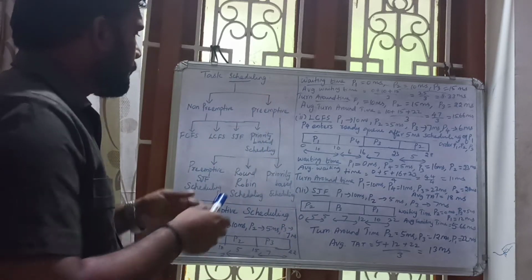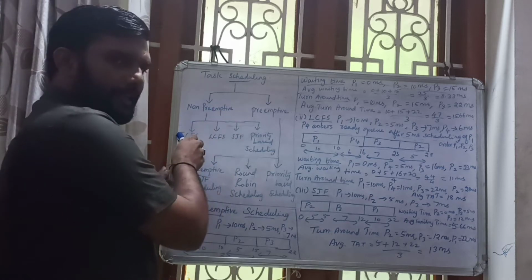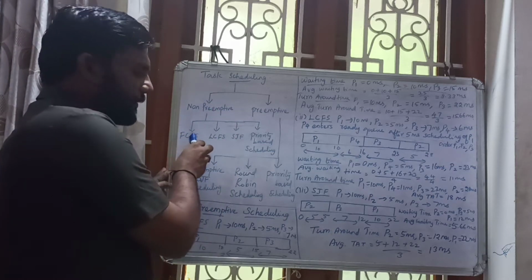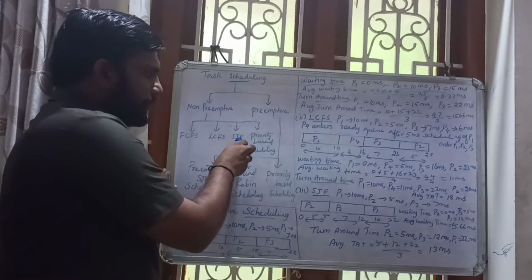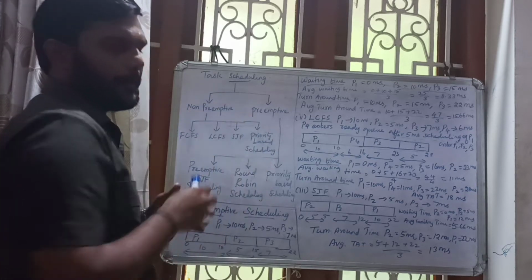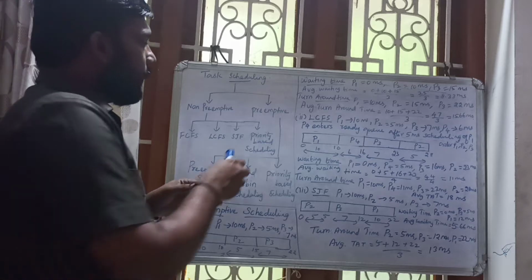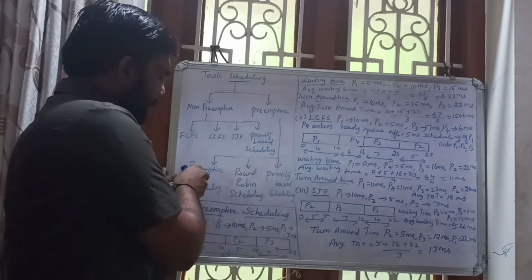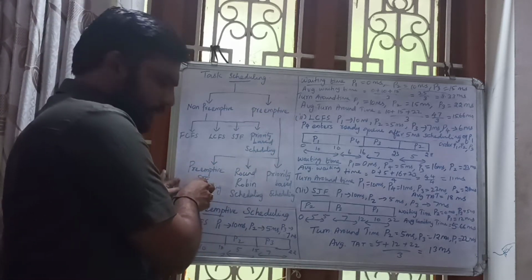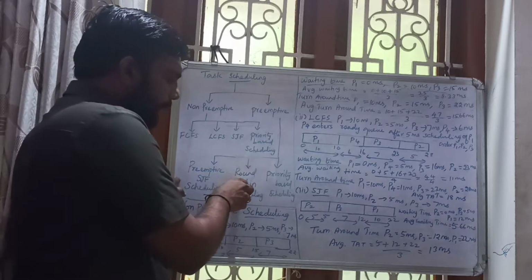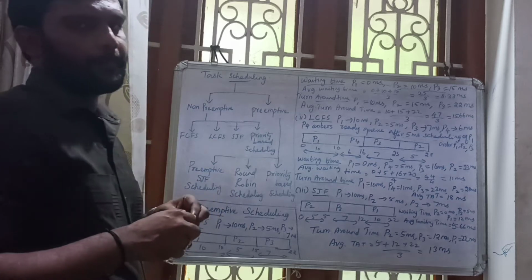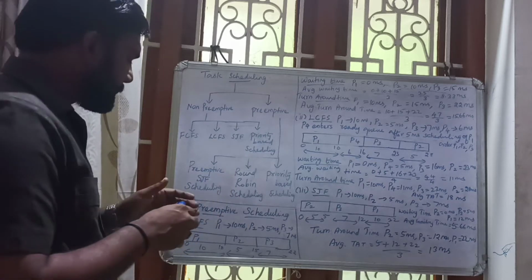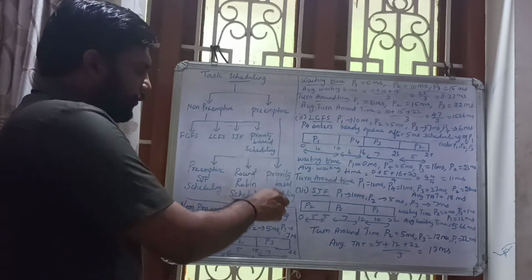Non-preemptive scheduling is further classified into first come first serviced, last come first serviced, shortest job first, and priority based scheduling. Preemptive scheduling is further classified into preemptive shortest job first scheduling, round robin scheduling, and preemptive priority based scheduling. First I am going to explain non-preemptive scheduling.